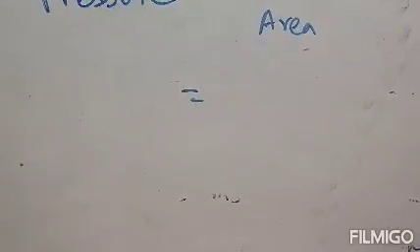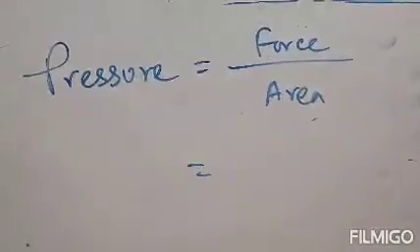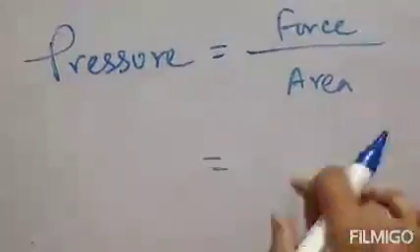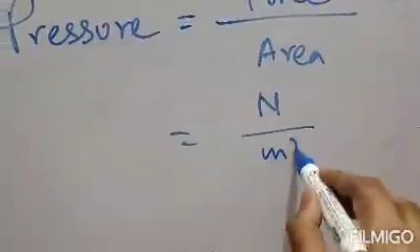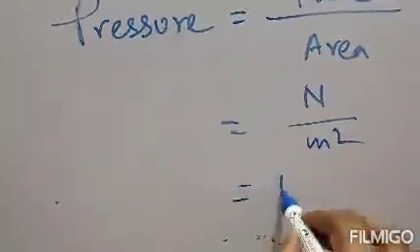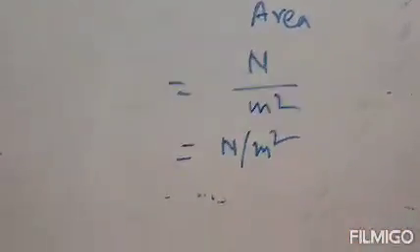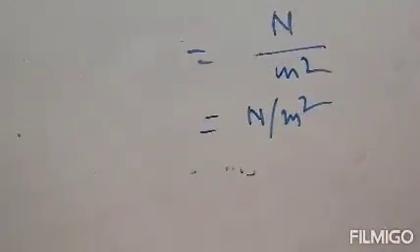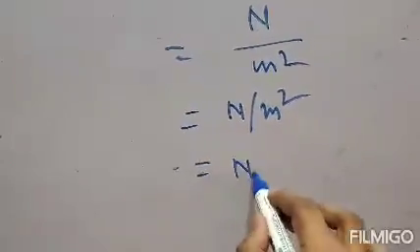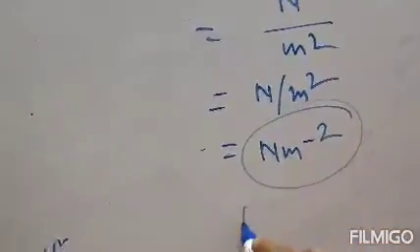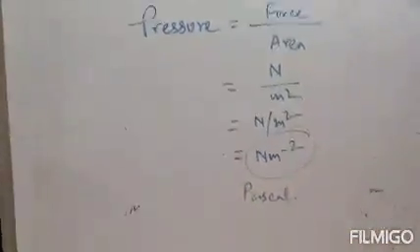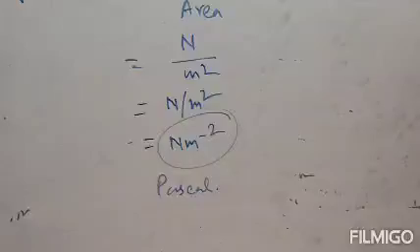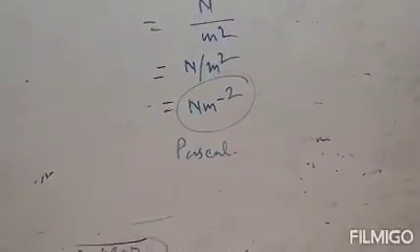So the unit of force is Newton, and area is meter square. So the unit of pressure is Newton per meter square, or you can write Newton meter to the power minus 2, and this is termed as Pascal. That means the unit of pressure is Newton per meter square, or termed as Pascal.